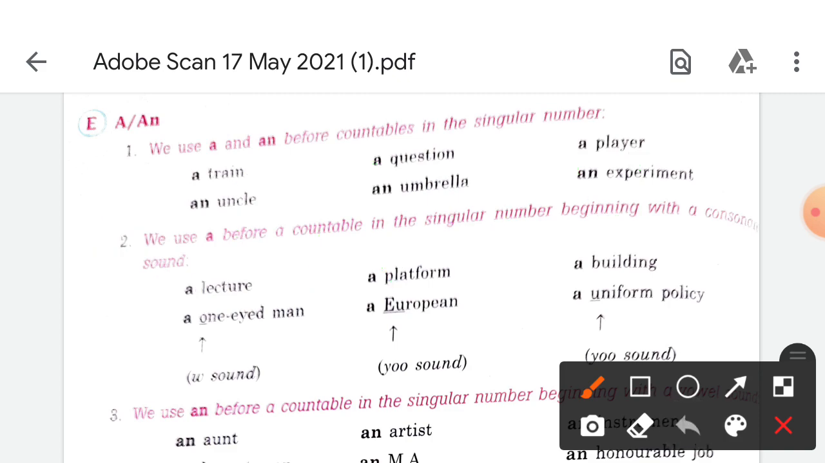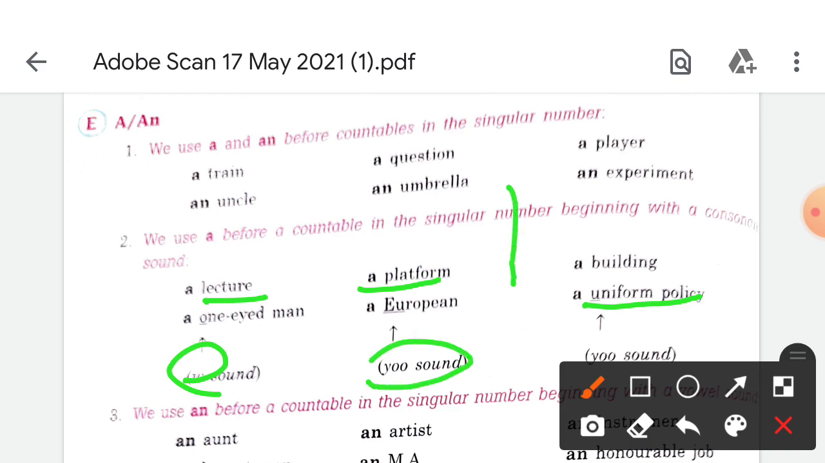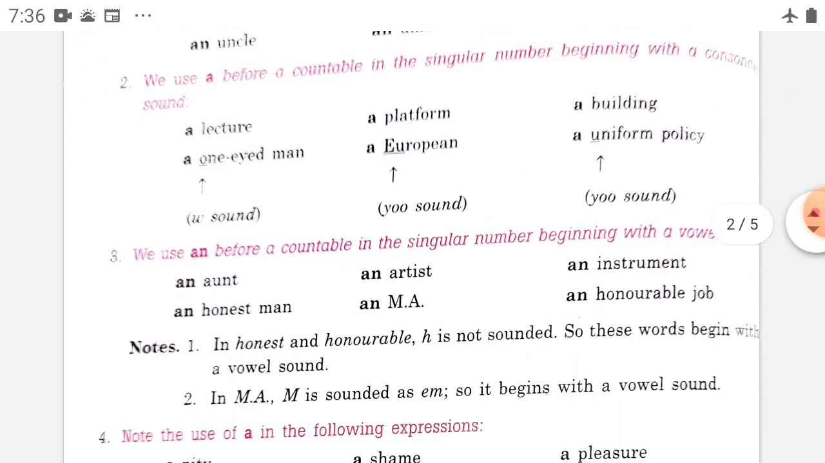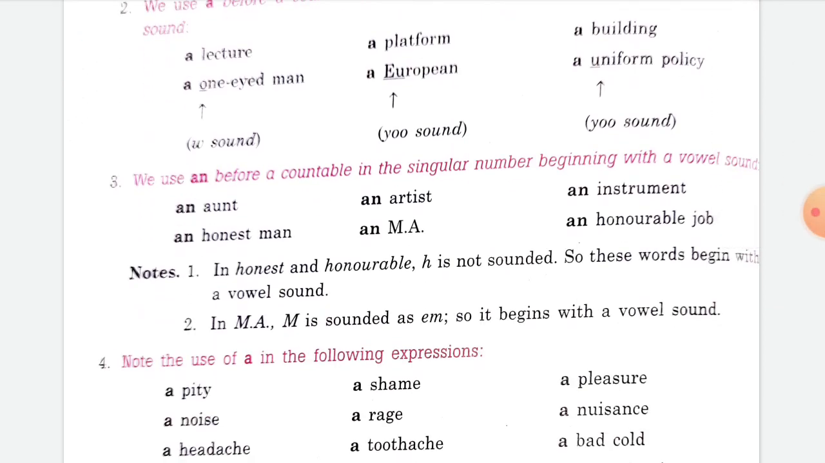We use a before a singular noun, for example: a lecture, a platform, a uniform policy. Here the sound is "yoo", and here again the sound is "yoo". So countable nouns in the singular beginning with the vowel sounds A, E, I, O, U take an.